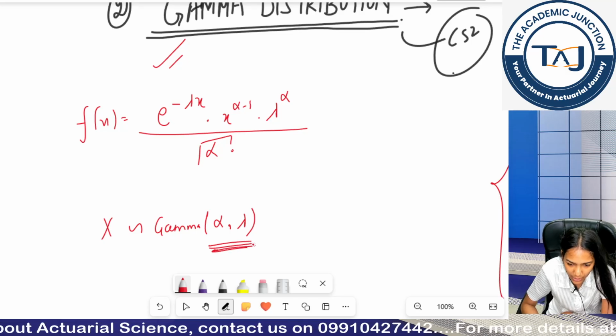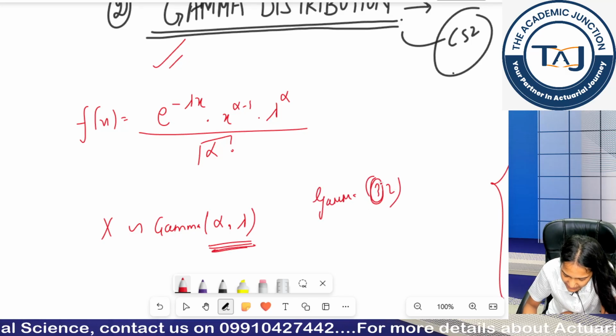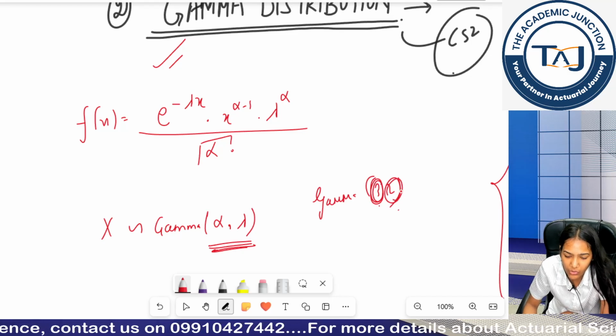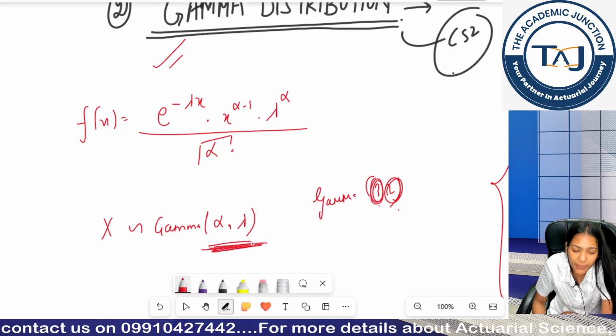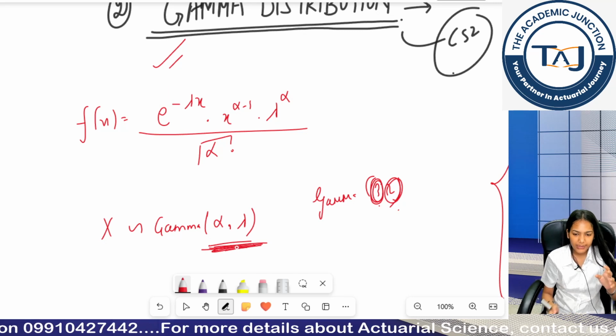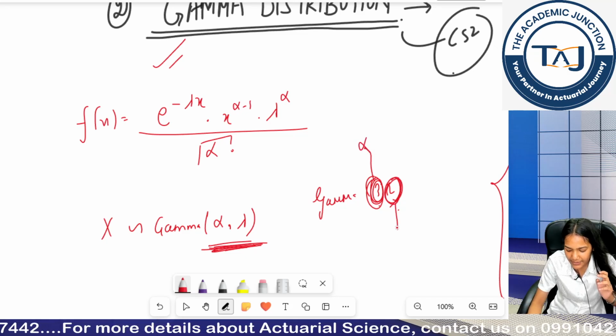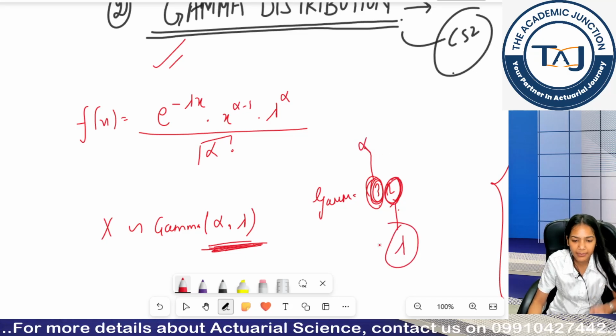Please remember this order, because in a question if you are given gamma 3 comma 2, this means alpha is 3 and lambda is 2. This can never be lambda comma alpha. It is always read as alpha comma lambda: the first value is alpha and the second value is lambda.